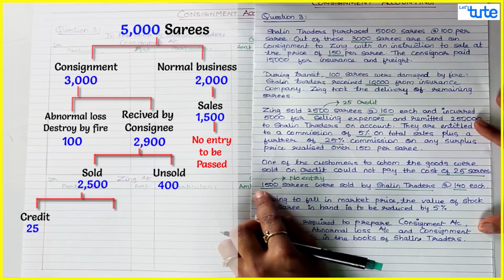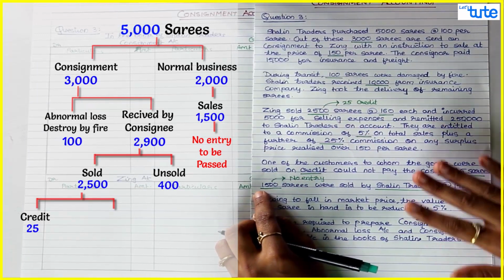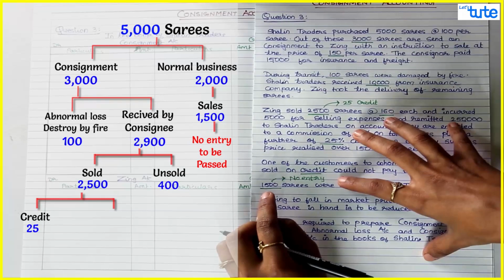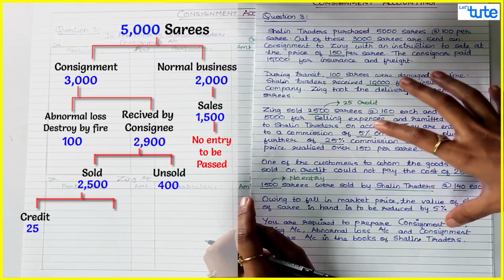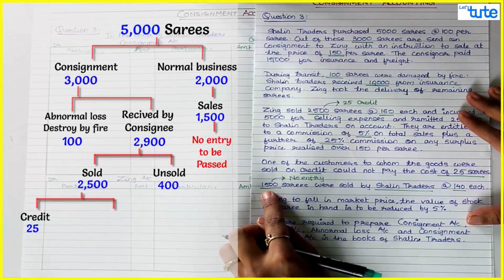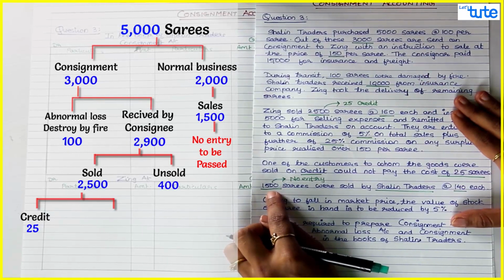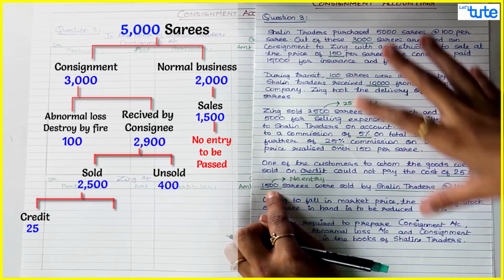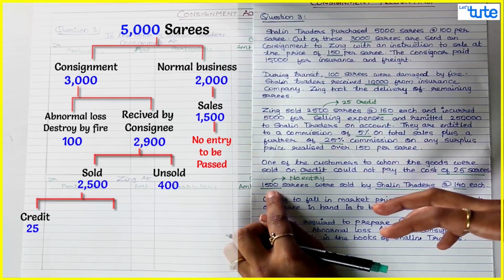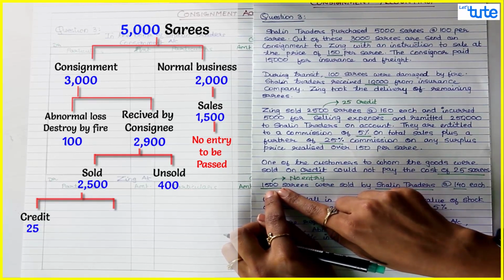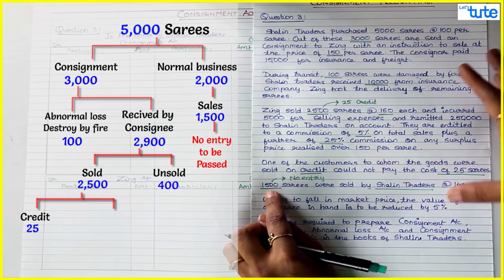So this is not a part of consignment. Since we are doing only consignment accounting, we are taking the transactions which belong to that consignment business or consignment trading. These 1500 saris are not a part of consignment, so we will not pass any entry for these 1500 saris in consignment accounting. If we were to do all the accounting of Shalin-Traders, then we would have passed this 1500 sari sale in his normal books of accounts.